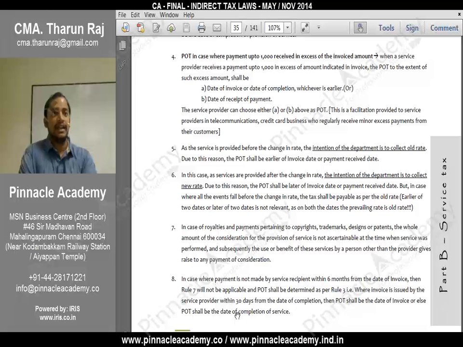Consider Airtel service provider. Generally, will the subscribers pay the exact amount? I am talking about postpaid connections. Will the subscribers pay the exact amount, or sometimes will they pay more? More amount. Say I am service provider Airtel.